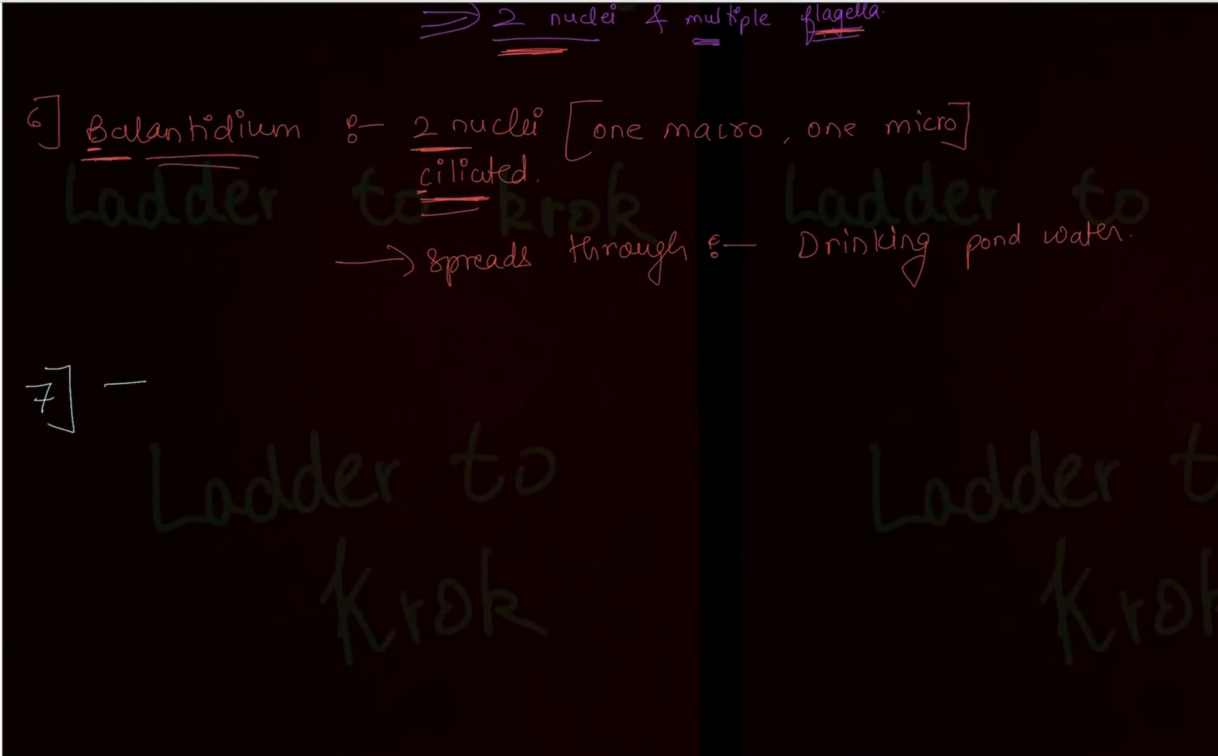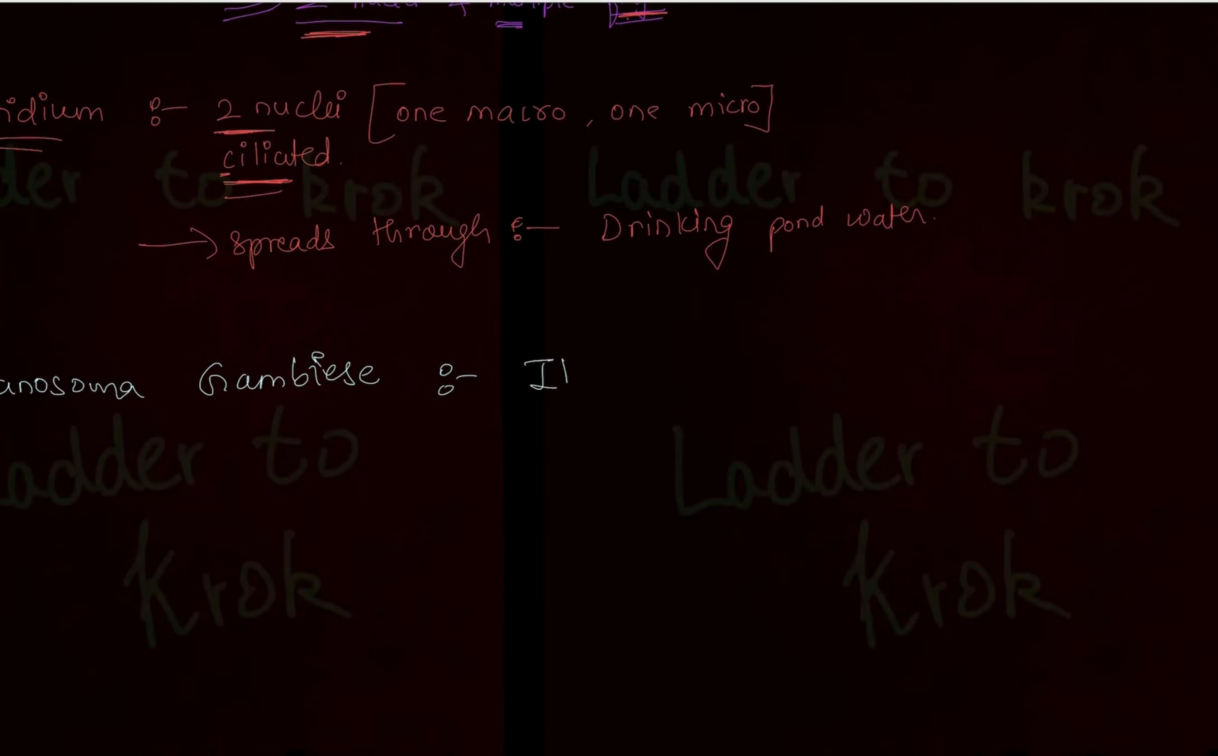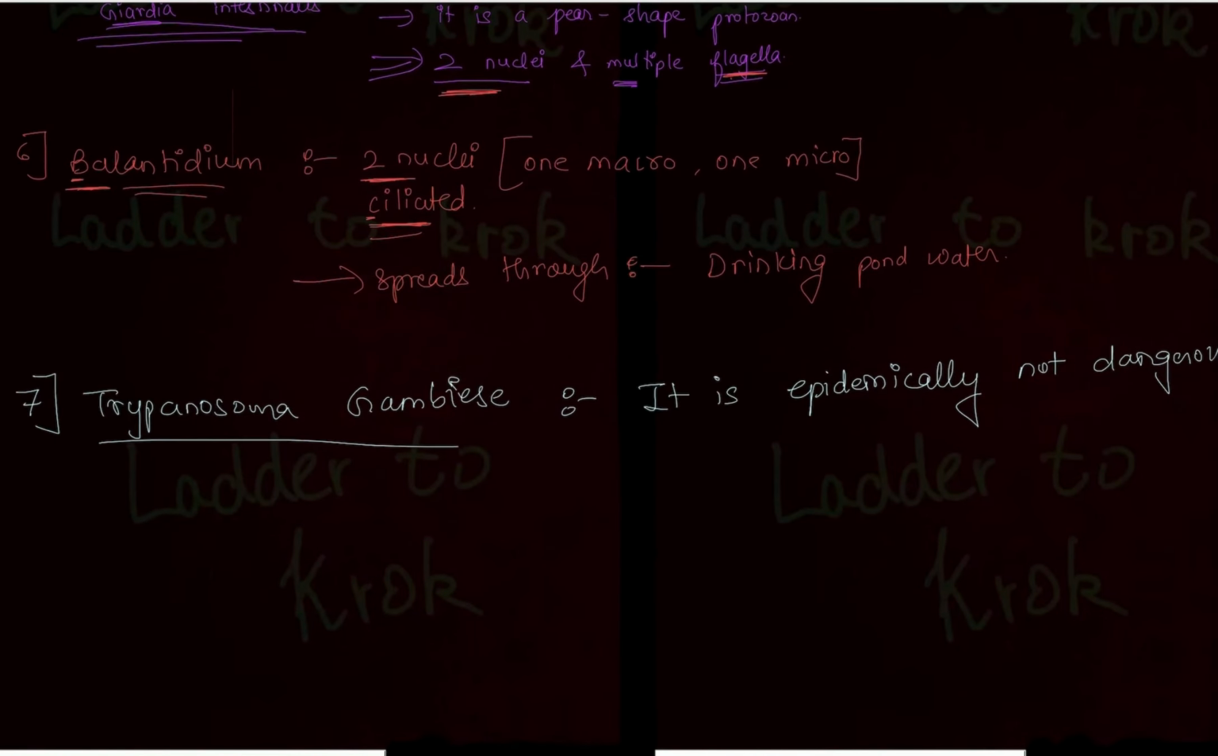Okay. The next protozoan which we will be studying is Trypanosoma gambiense. You have to remember that it is not epidemically dangerous. They don't ask much about this protozoan. They just list some of the organisms and ask which among them is not epidemically endangered. Then you should know that Trypanosoma gambiense is not epidemically endangered. That's all you have to remember regarding Trypanosoma gambiense.